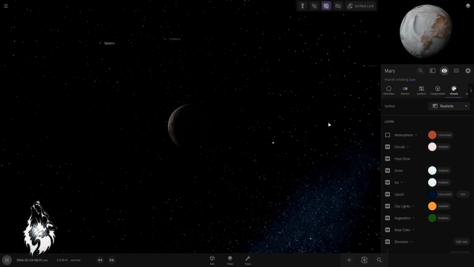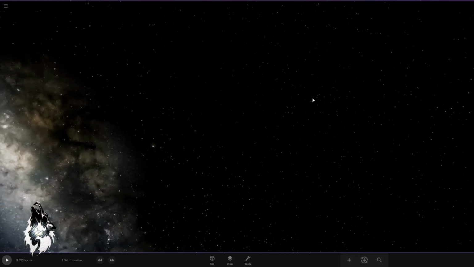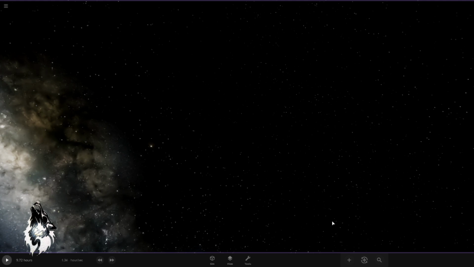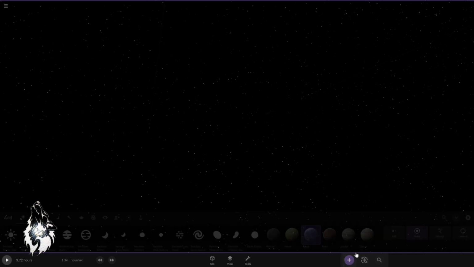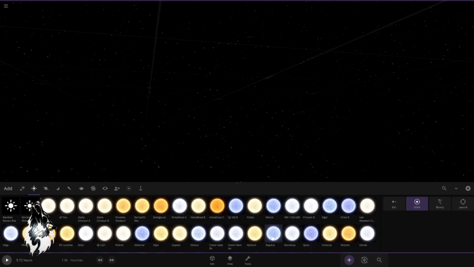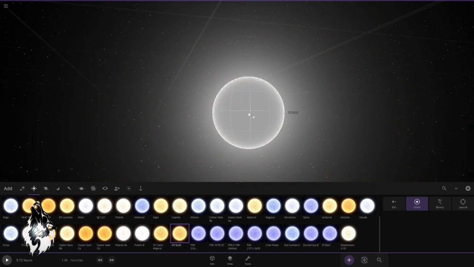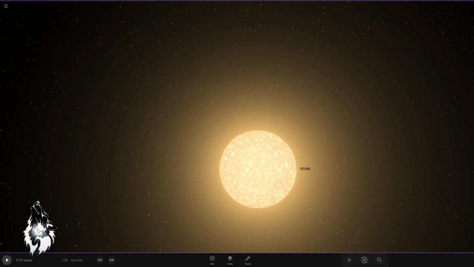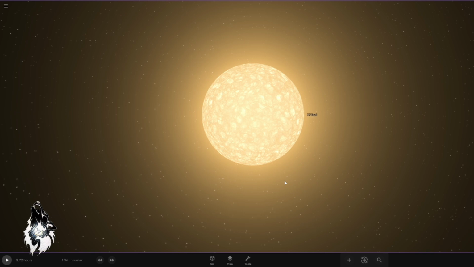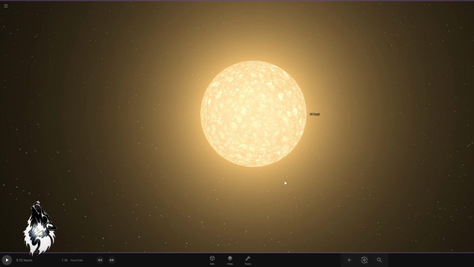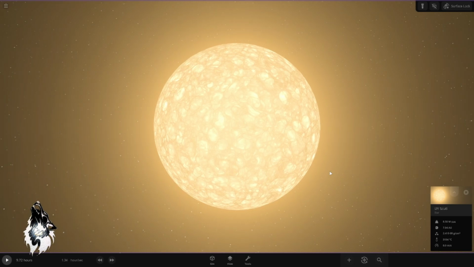This is beautiful. In the next two simulations, we're gonna do something special with the star UY Scuti. Until 1990, UY Scuti was considered to be the largest star discovered in the universe. Let's add UY Scuti first and have a better view. Okay, this is UY Scuti. Now, in 1990, they discovered Stephenson 2-18, or whatever it's called, and it's larger. It's a bit bigger than UY Scuti. But before 1990, UY Scuti was the largest star discovered.